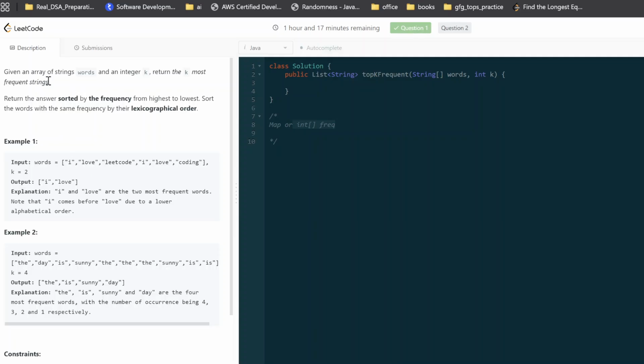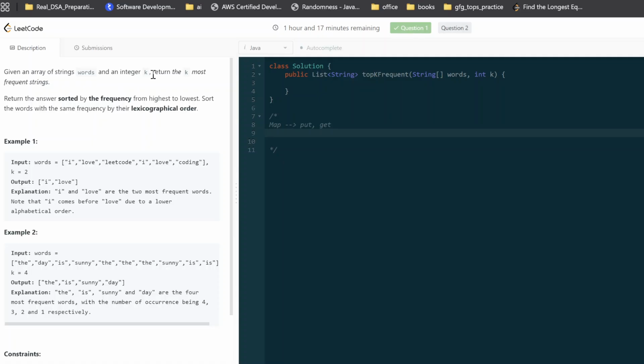But here, I think we have to count the frequency of words, not the characters, right? So this will not work, of course. So you should know map, how you're gonna put your operation in a map, how you're gonna get your operation in a map, right? So this is the first prerequisite, and then we have to make sure that all the strings are being sorted. So that's the second thing.